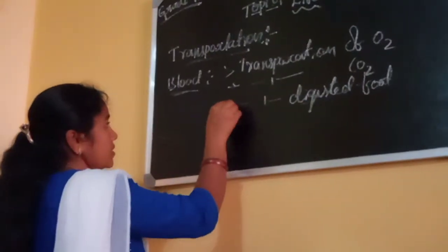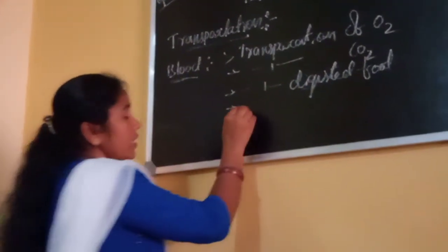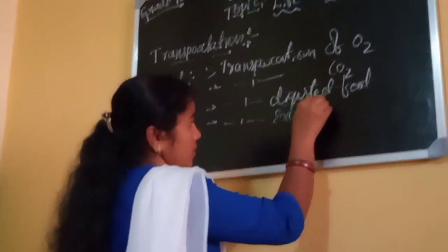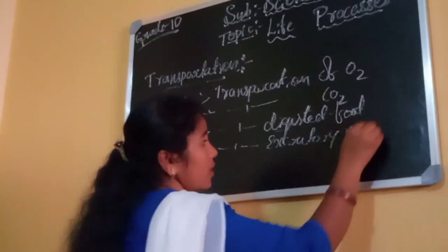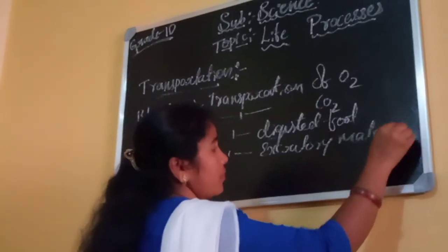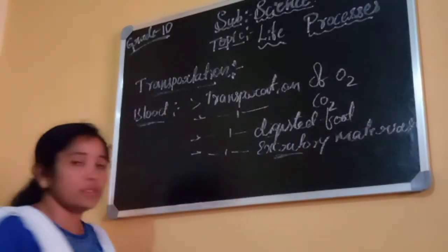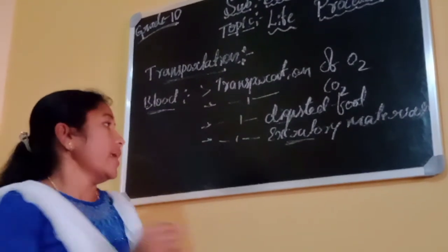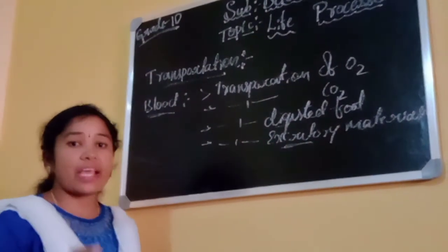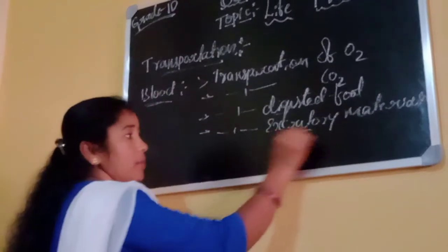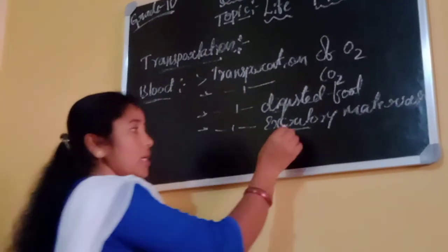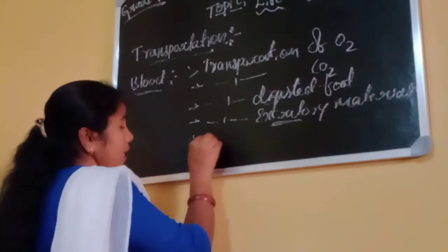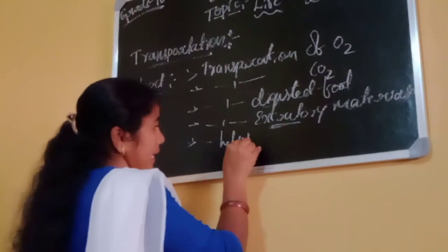And the next one, it transports the excretory materials. Excretory material means the unwanted or waste materials in our body, which are also transported from one place to another. And the next one, it helps to clot the blood.